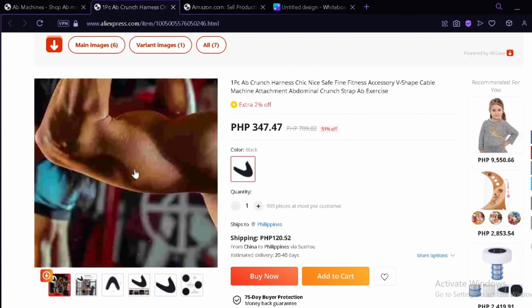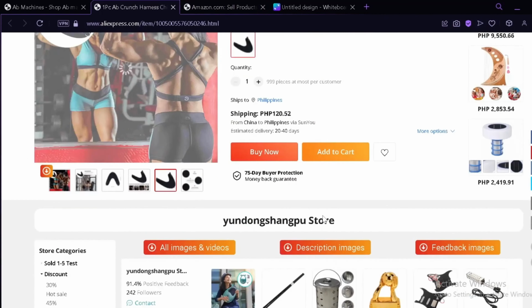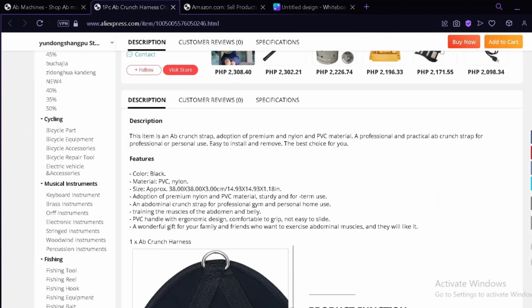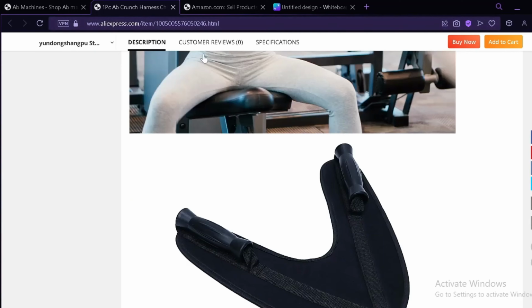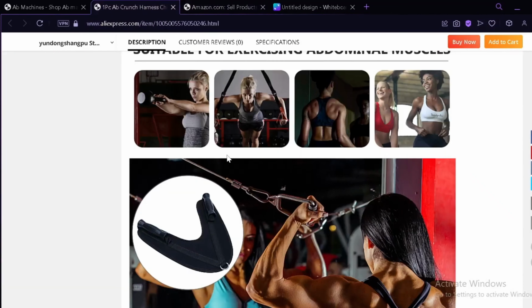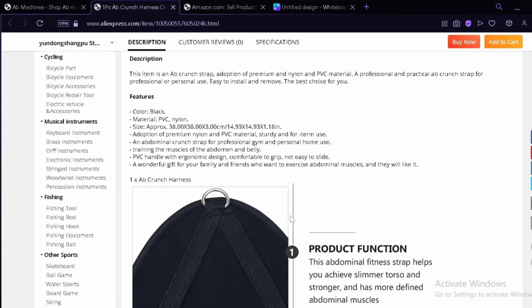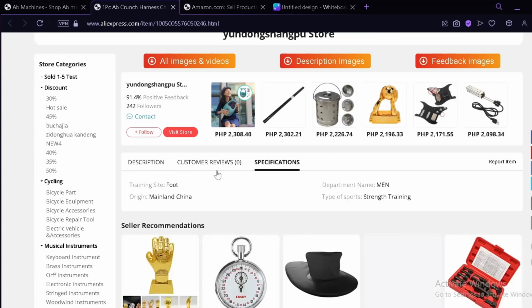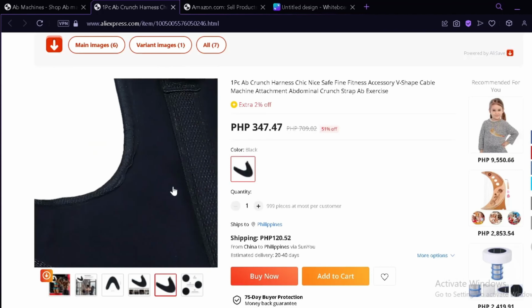and then do the same thing for the image, each and every image that you are seeing right now. And you're also going to copy the description over here, under the description, going to copy all of this information, and then you're going to paste it on your Amazon over here so that you'll be able to have the same description and the same information. You could also check out the specifications over here, and you could download them, or you could copy them as well. Now, what do you do, or how do you download the photos?